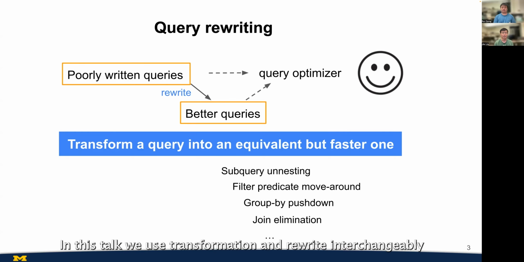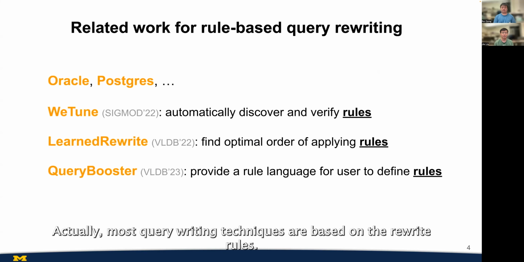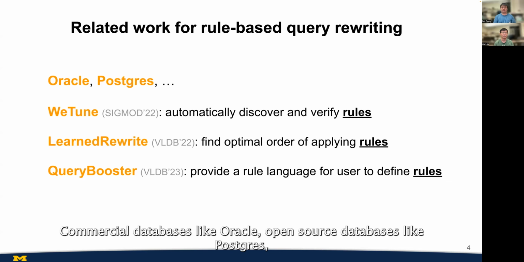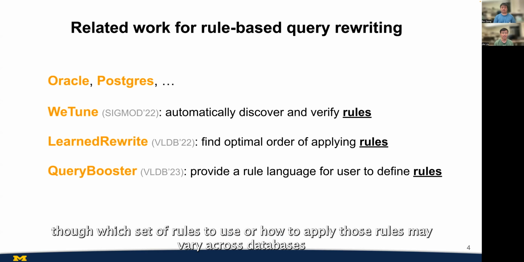In this talk, we use transformation and rewrite interchangeably. And these transformations are defined by rewrite rules. A rewrite rule specifies an input pattern, an output pattern, and the constraints on which the transformation is valid. Actually, most query rewriting techniques are based on rewrite rules. Commercial databases like Oracle, open source databases like Postgres, they all use rewrite rules, though which set of rules to use or how to apply those rules may vary across databases.